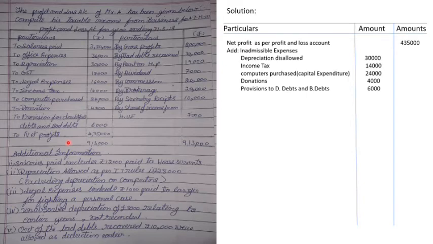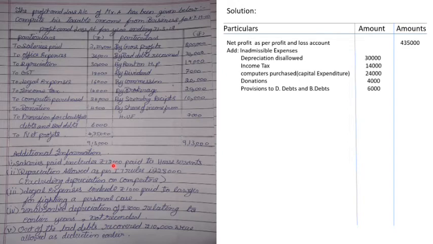Next, apart from these, we have an additional information. Additional information says salaries paid includes rupees 12,000 paid to the house servants. So when a salary of rupees 12,000 is paid to the house servant, it is a personal expenditure, right? So this personal expenditure is not a business expense. That is an inadmissible expense.